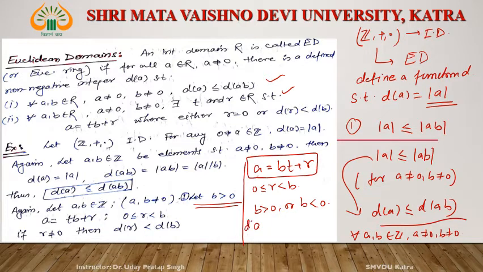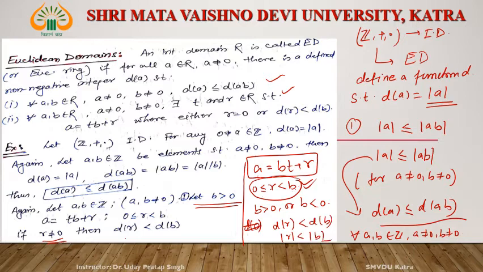Then what is d(r)? If r does not equal 0, then what is d(r)? d(r) is less than d(b), right? Since this relation is true. So d(r) is always less than d(b), since r is an integer less than b, so mod of r is less than mod of b.